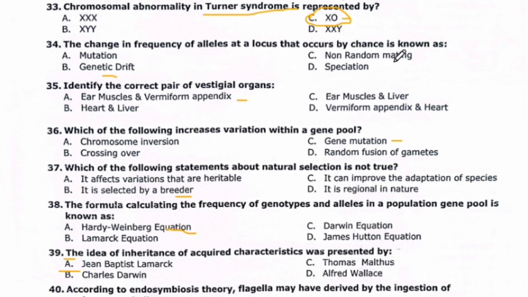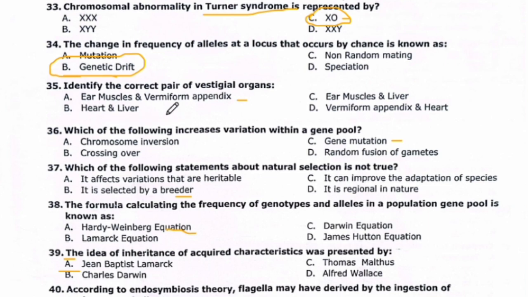The change in frequency of alleles at the locus that occurs by chance is known as genetic drift. Definition आपने याद कर लेनी है जी. The change in the frequency of alleles at a locus that occurs by chance is known as genetic drift.